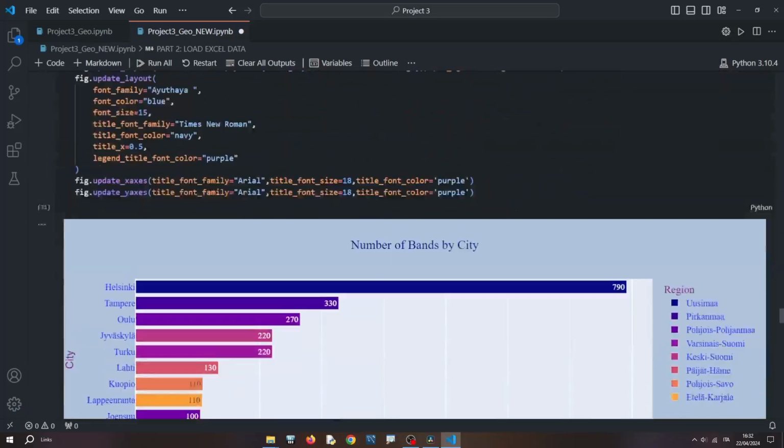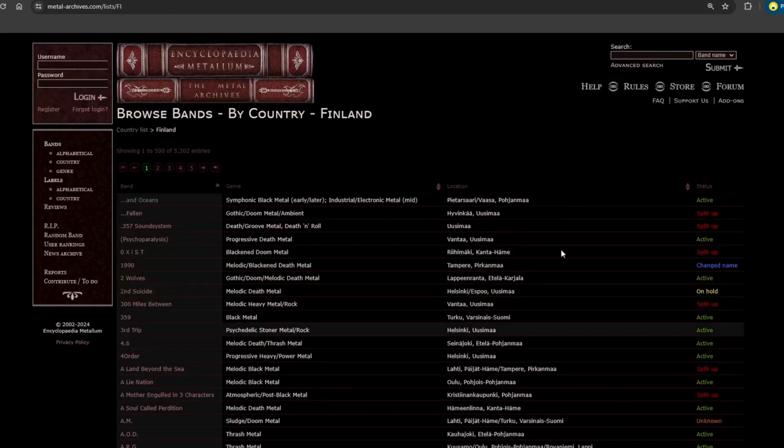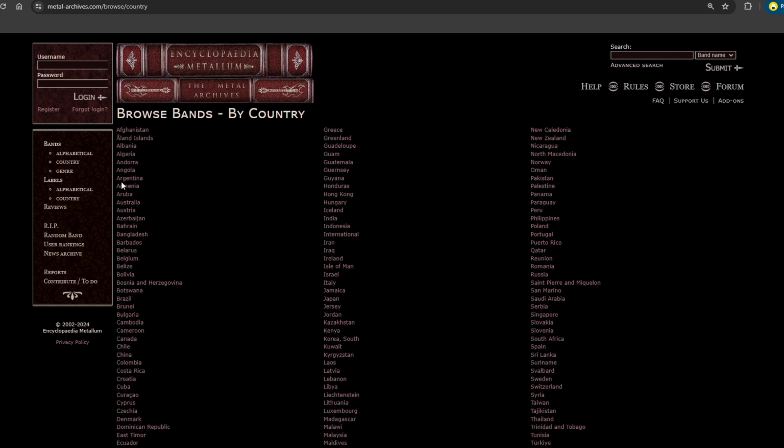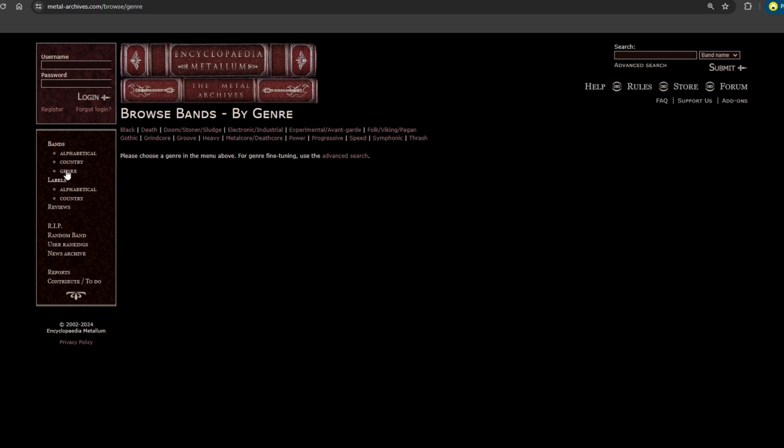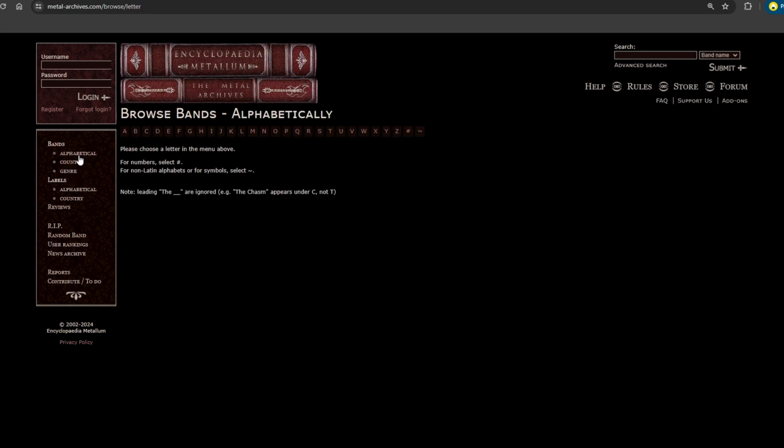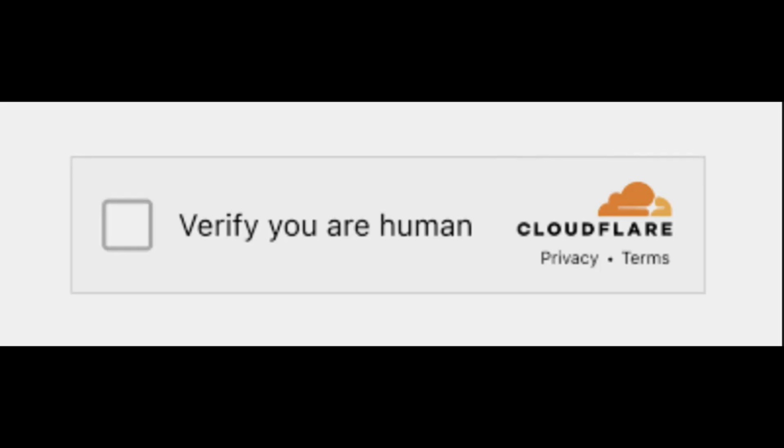Before starting, let me thank metal-archives.com, better known as the Encyclopaedia Metallum. They not only provide me with this huge database, but more importantly, they granted me temporary access to it, despite new security measures. In fact, unlike a year ago when I did the code, there's a new Verify You're Human button, which prevents everyone from retrieving data with Selenium or other libraries.